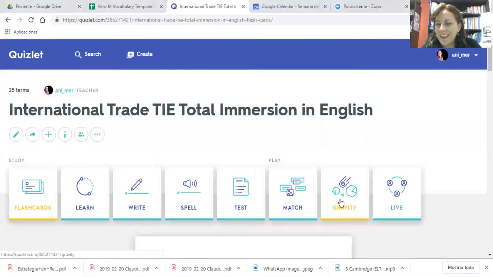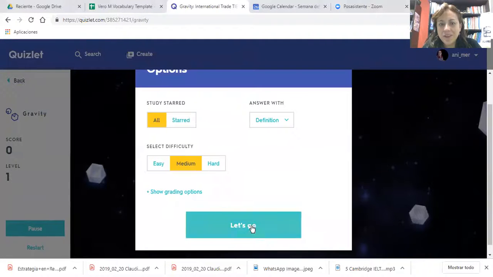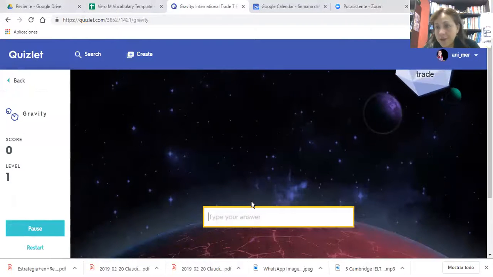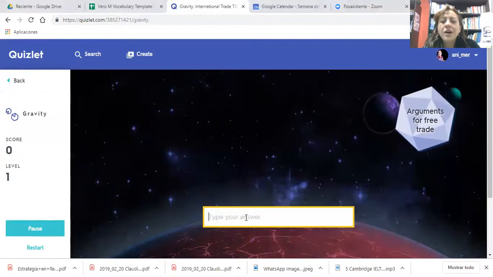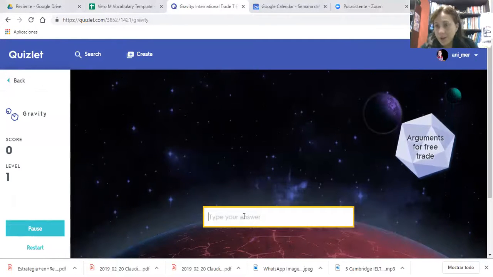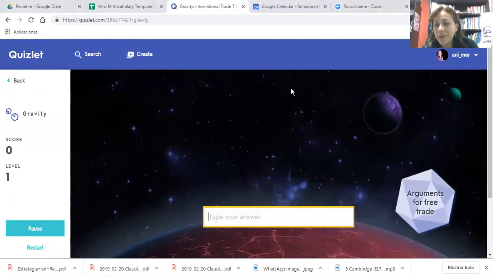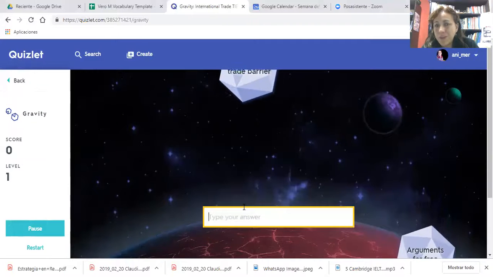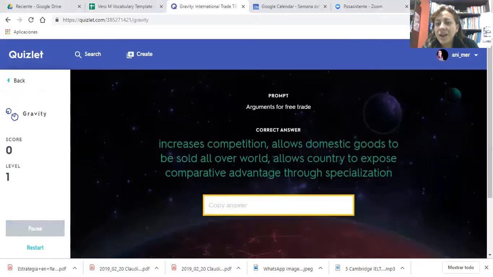And then Gravity is, again, like a video game. So we are going to start this way, and then this kind of big stone is going to hit the planet. It says arguments for free trade. Oh, what is that? I don't remember. If you don't press, it is to skip, but if you don't do anything, it's going to go down and you are not going to receive points. So then I have to write the concept: barrier. In this case, increases competition, allows